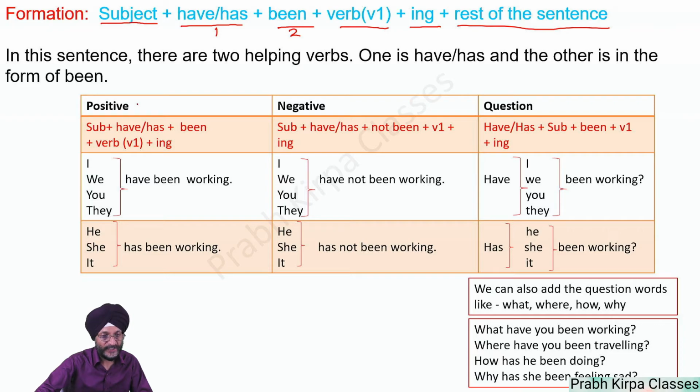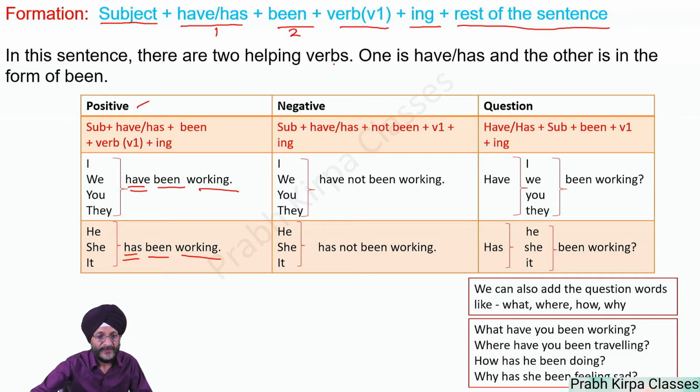First, we form the positive sentence, which is the same as stated above. Here, in the case of I, we, you, or they, we have used have. In the case of he, she, it, we will use has. The rest of the sentence is the same, been working. I have been working, we have been working, you have been working, they have been working. She has been working, he has been working, it has been working.